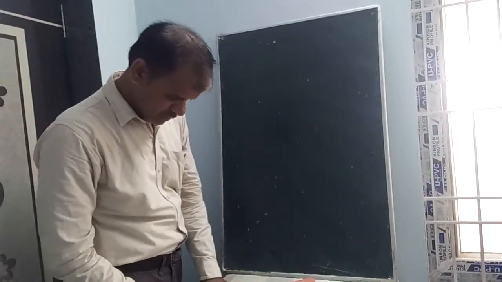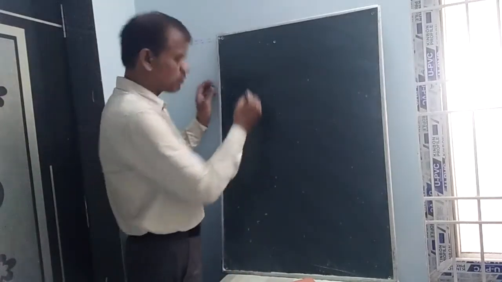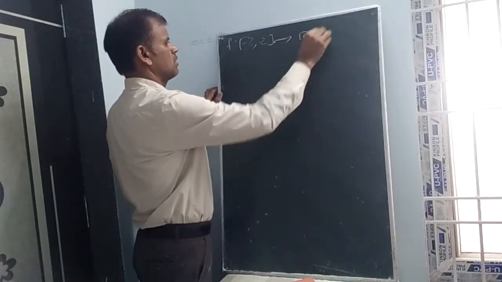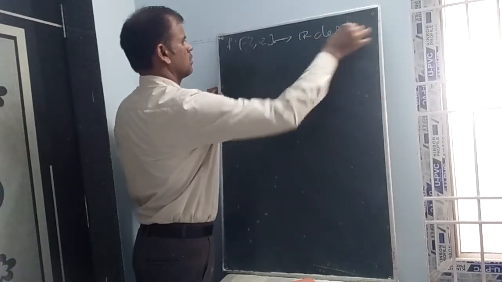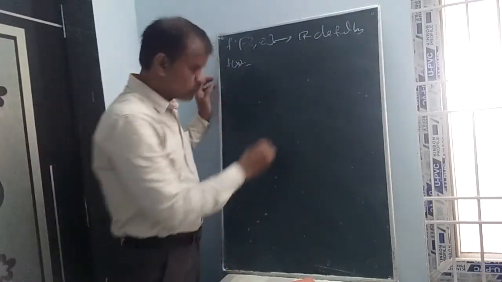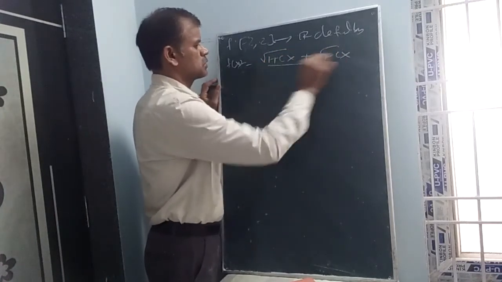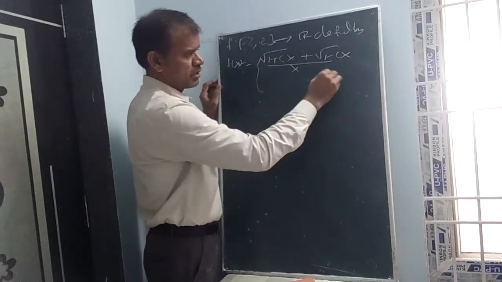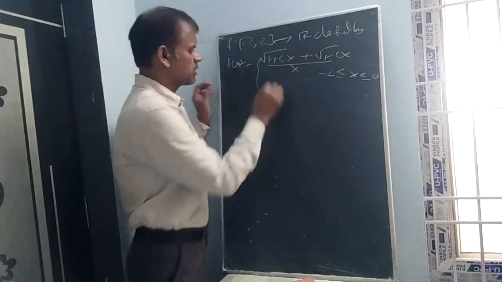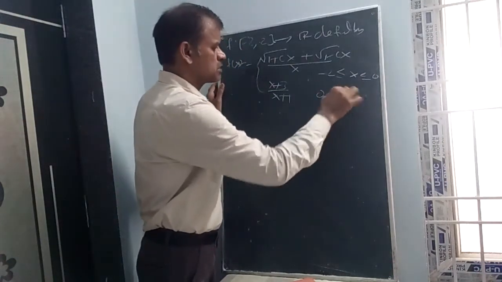Now 13th question. 13th question also easy only. f maps closed interval minus 2 comma 2 to R defined by f of x is equal to root of 1 plus cx plus root of 1 minus cx whole by x, for minus 2 less than or equal to x less than or equal to 0, and (x plus 3) by (x plus 1), for 0 less than x less than or equal to 2.